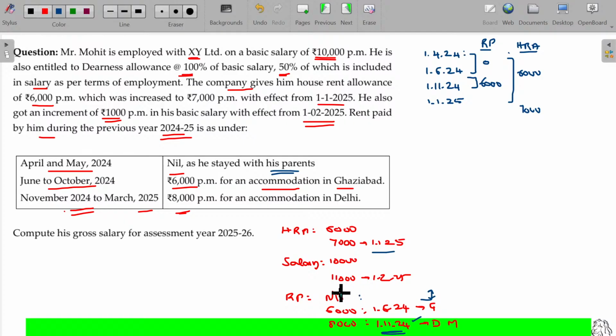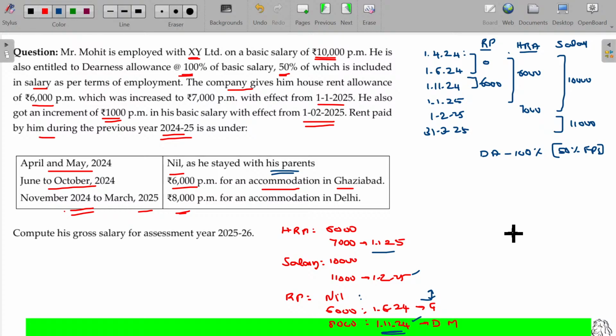1/2/25. There's a change in salary. Up to this date, the salary being 10,000. Thereafter, for the year end, up to 31st March 25, the salary being 11,000 rupees. DA 100 percent, but 50 percent forms part of salary.